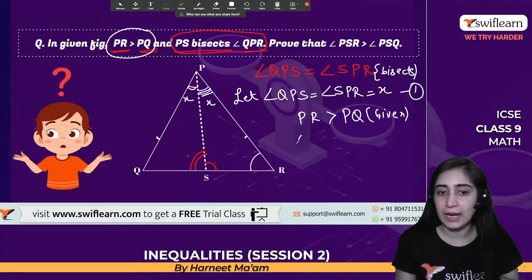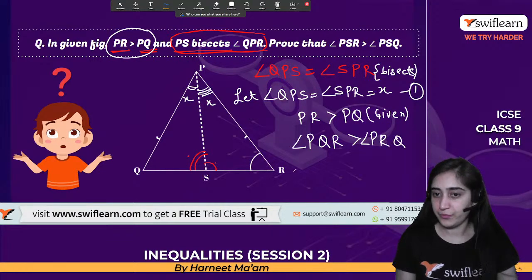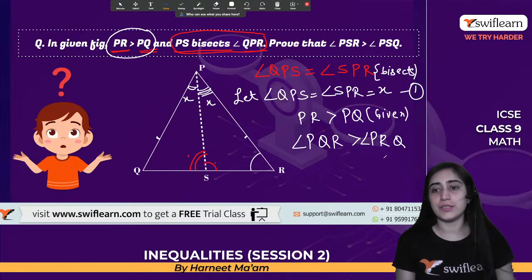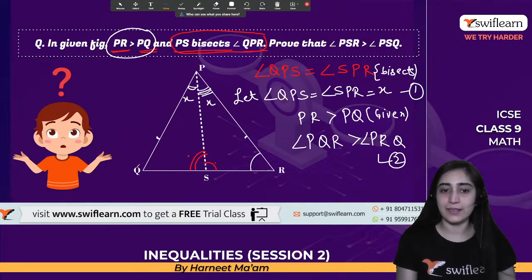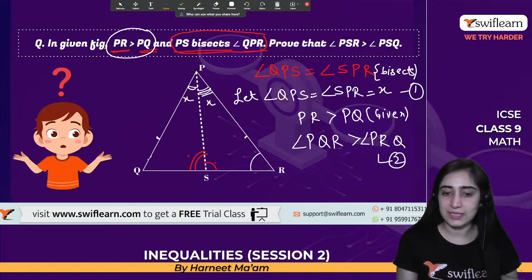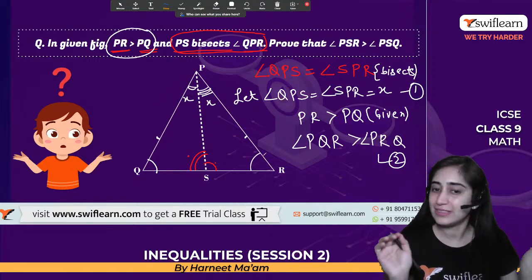That means angle PQR is greater than the opposite angle, that is angle PRQ. Here I got the second piece of information. So this angle is lesser and this angle is greater. This is a bigger angle and this is a smaller angle. Done so far? All right.